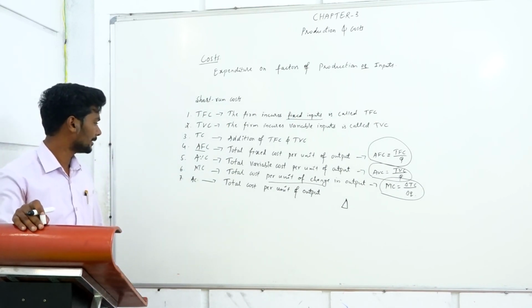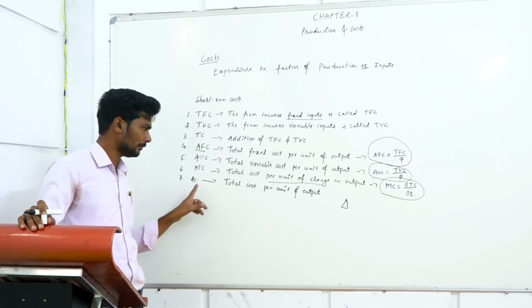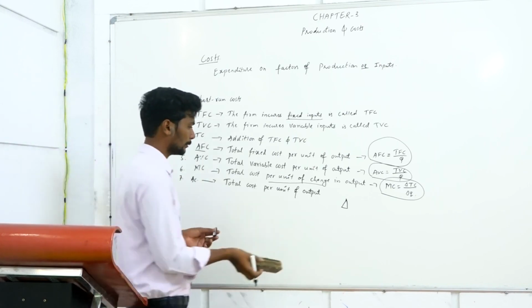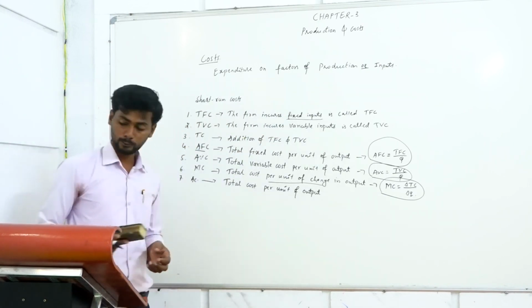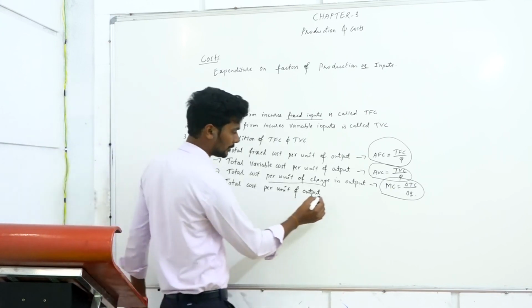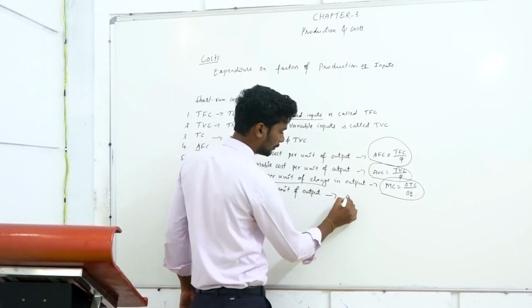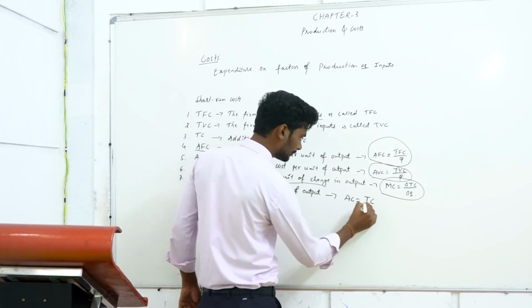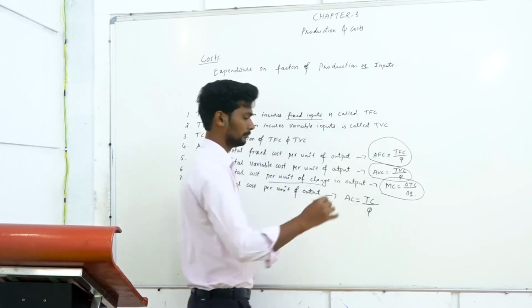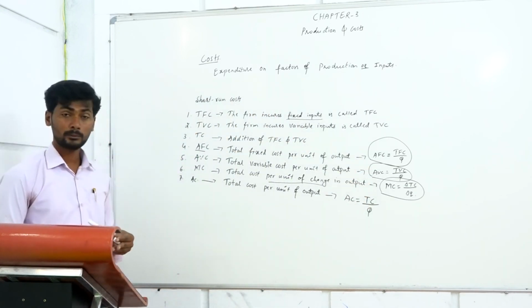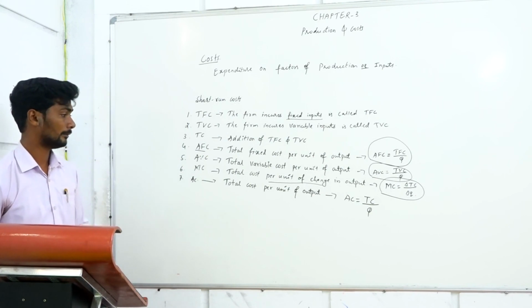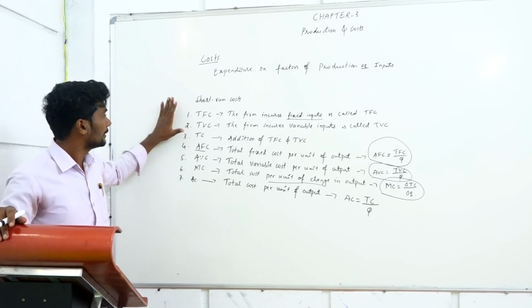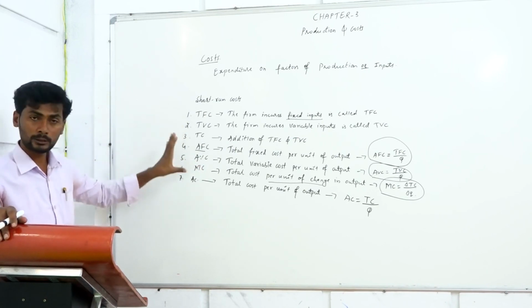And then finally, AC, average cost. Average cost is total cost per unit of output. How to find this out? In order to find out average cost, AC is equal to TC divided by Q. This is the formula from which we can find out average cost. These are the short term costs.